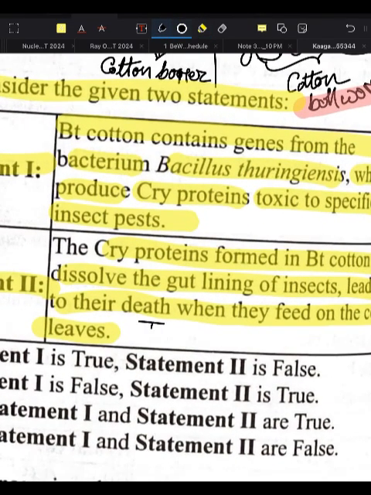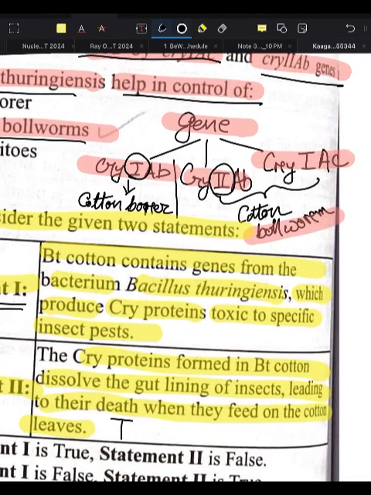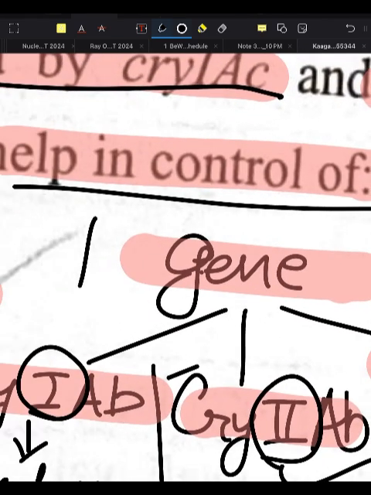So statement 2 is true. Let's read statement 1 again. Bt cotton contains a gene from the bacterium Bt, which produces cry protein. Yes, we have already seen three types of protein by gene, that is the Bt gene.